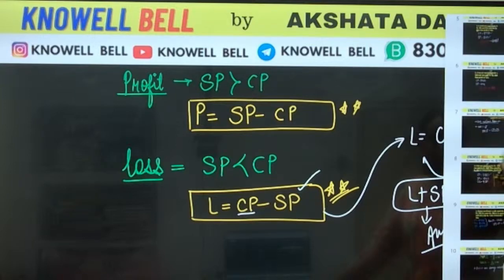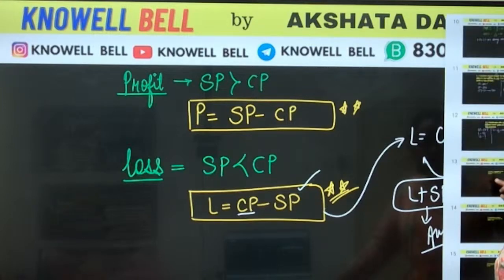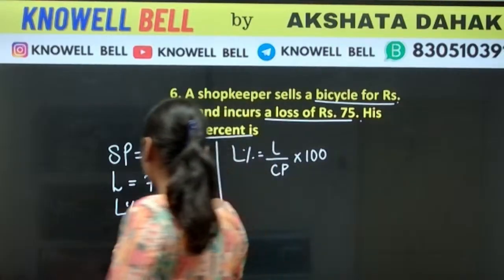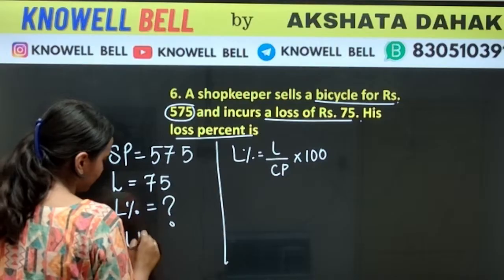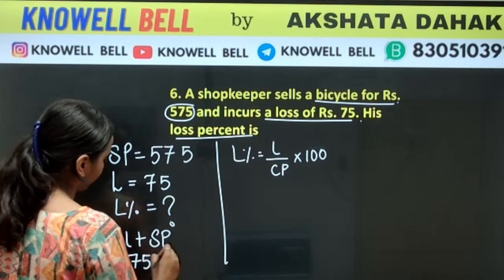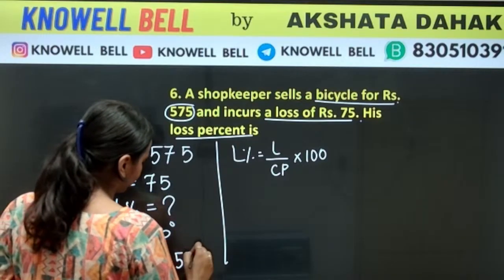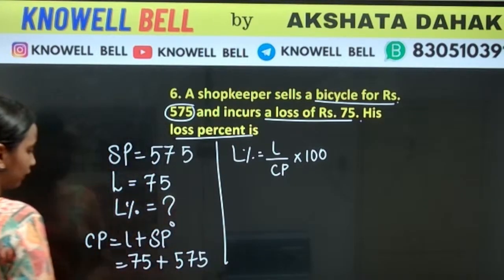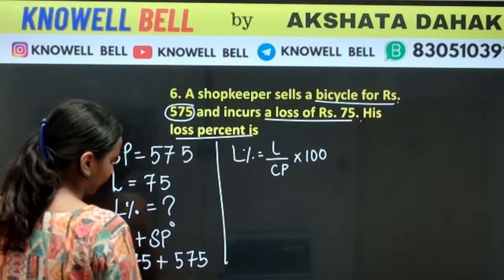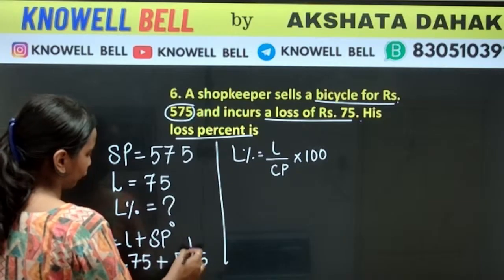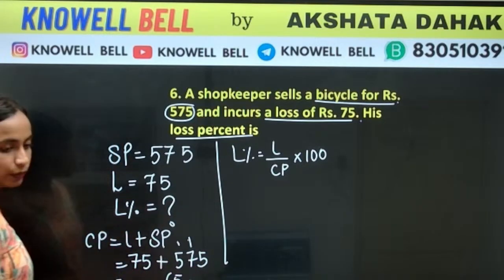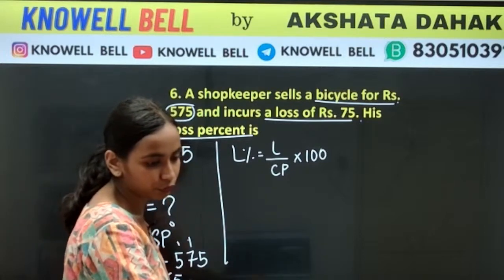Okay, so have a look here. What is given? SP and loss. So what will be the value of CP? CP is loss plus SP. Loss value is 75. SP value is 575. Find out the value of CP. How much are we going to get? 5 and 5 is 10, 1 carried, 7, 7, 14, 1 is 15. So 650. Good.